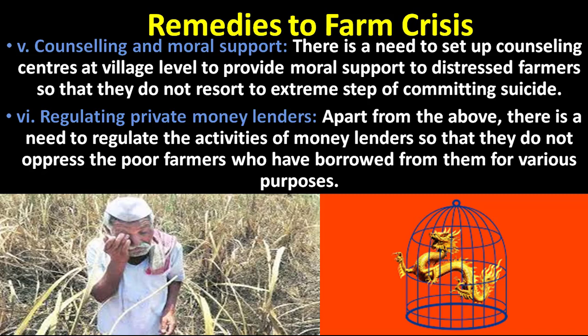Those who have taken the initiative to save our country by providing food, we are not thinking about them. Those who are providing our food, saving our food, we forget the providers of food, the life providers. So now the government has to take the initiative and the public also has to be involved to provide moral support for the farmers. So these are the remedies to the farm crisis.